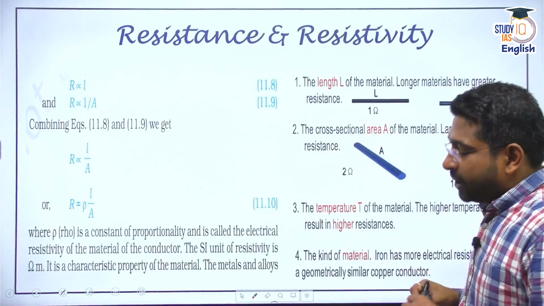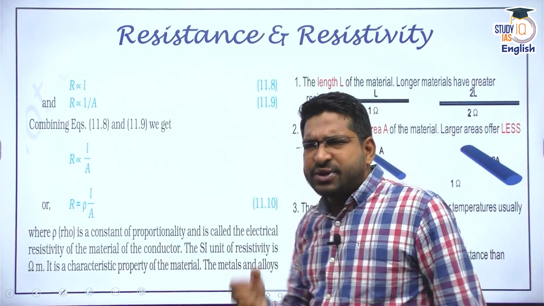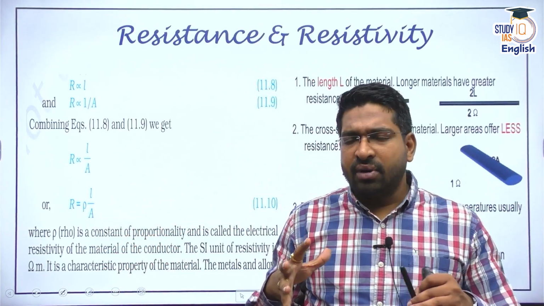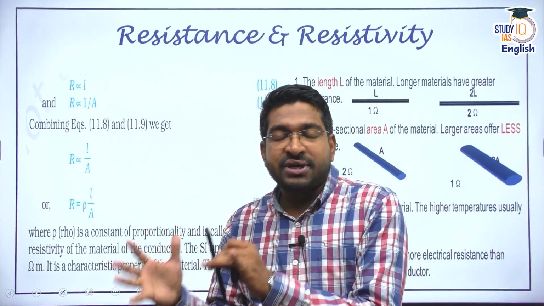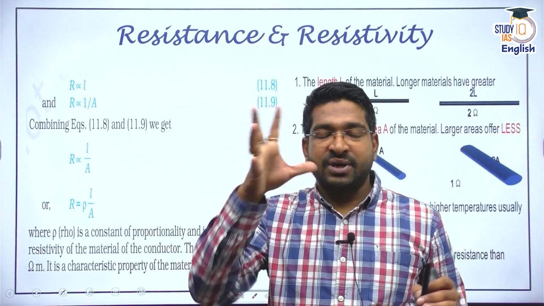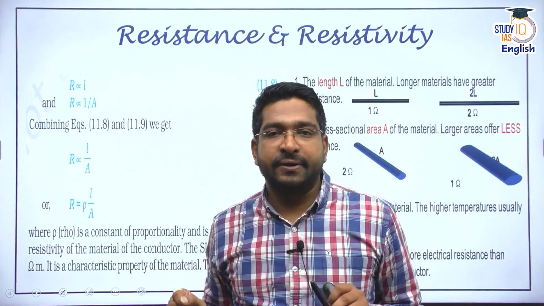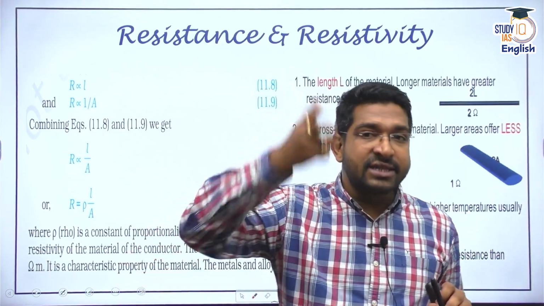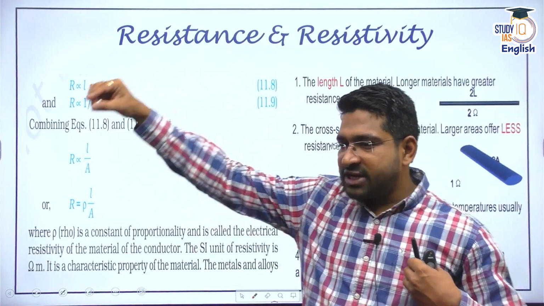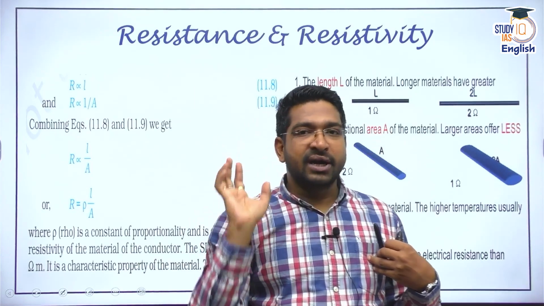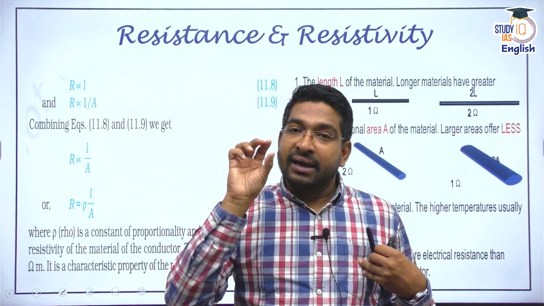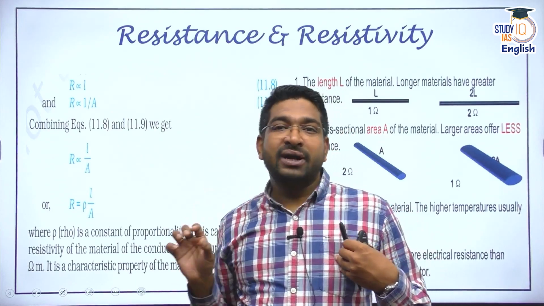Now, next thing, what is this idea of resistance? Using this concept of electricity, I have understood that there is some sort of a constant called resistance. Resistance is that constant which establishes a relationship between voltage and current. Now, what does this resistance depend upon? Because it's very important for me, because to move a charge from one point to another point, I do need a conductor which is able to transfer those charges, and resistance is a property connected to that conductor.